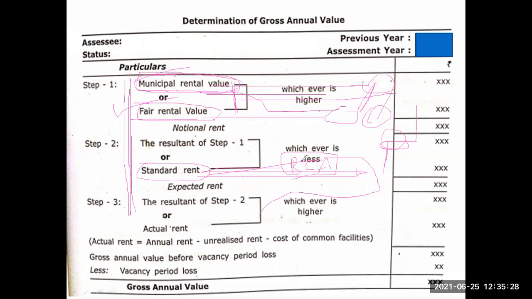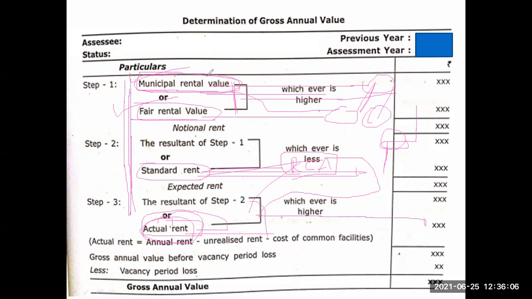In the second step, whatever amount came, and actual rent, means the owner, the assessee, collects some money from the tenant, the person who is in the house for rent purposes. Whatever actual rent the assessee has received will be compared with this value, and the higher of the two will be treated as gross annual value. Okay, if we do one or two problems, it will be clear to you.